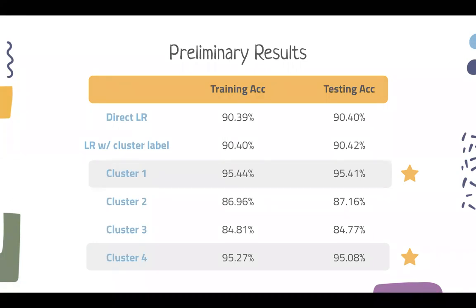We can see for clusters 2 and 3, the accuracy is lower compared to the direct LR model. However, the accuracy of clusters 1 and 4 increased to 95%. This might be caused by the relatively low silhouette value we discussed earlier, which indicates that our dataset is not really separable. So it's very important to explore the underlying structure of the original dataset before applying the cluster-then-classify method. But the overall result for the pre-cluster method is good.